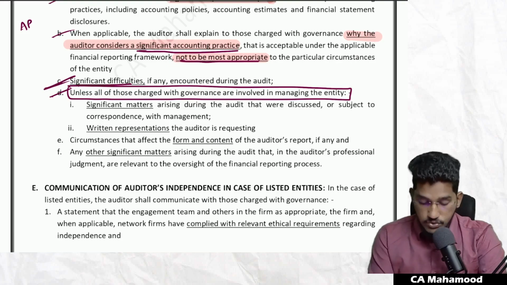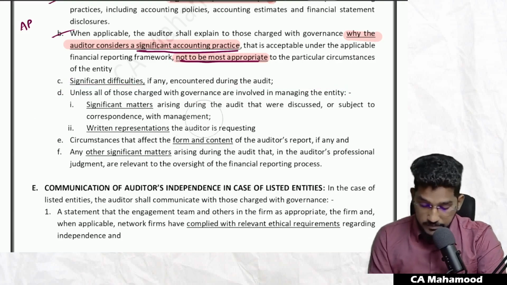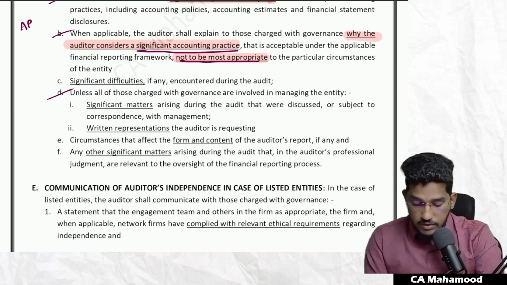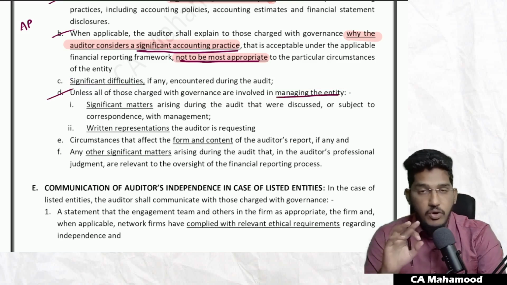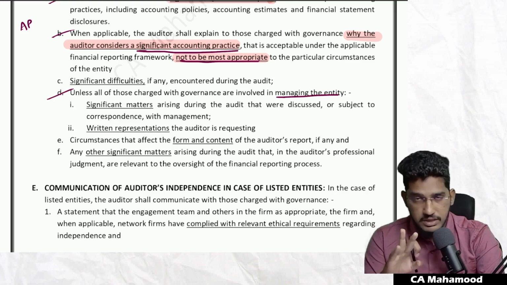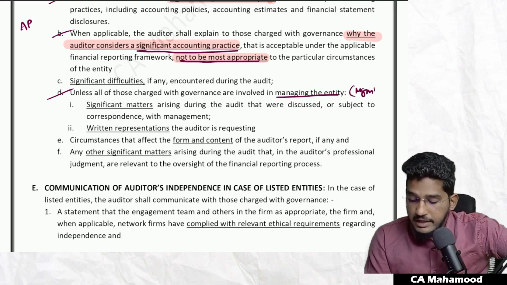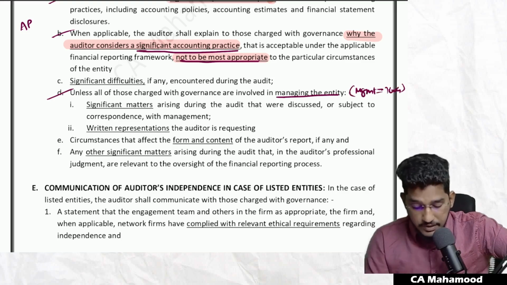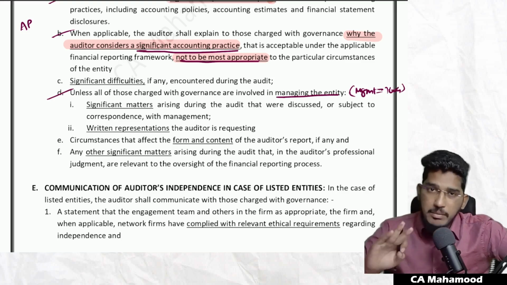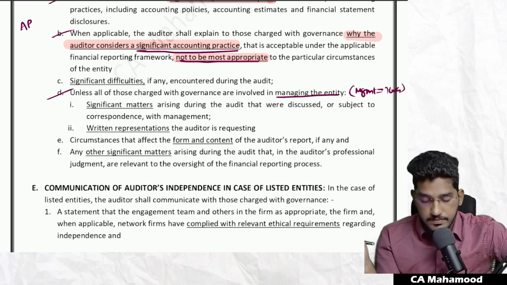Able to understand? So with this understanding, if you read it: unless all of those charged with governance are involved in managing the entity. That means if all the people involved in those charged with governance are managing the entity, which means management and those charged with governance are the same, then there is no need to communicate significant matters once again with those charged with governance.